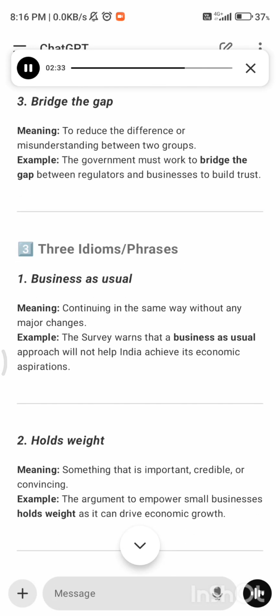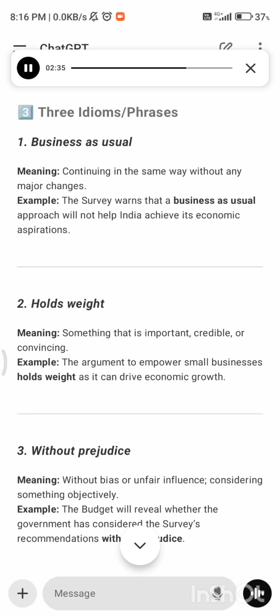3. Idioms, phrases. 1. Business as usual, meaning continuing in the same way without any major changes. Example: the survey warns that a business as usual approach will not help India achieve its economic aspirations.